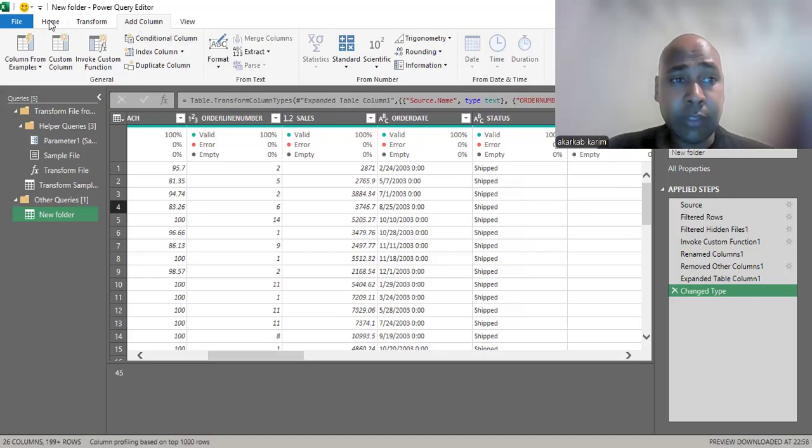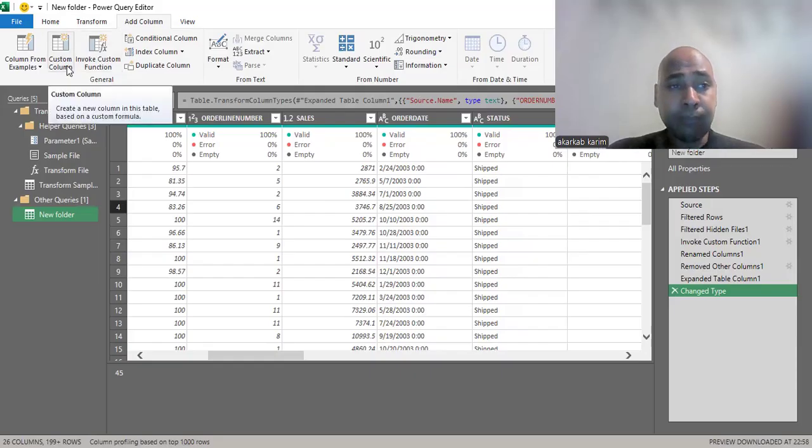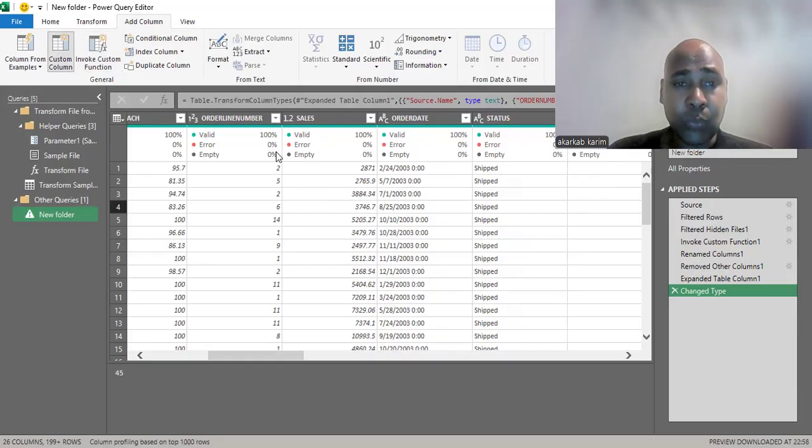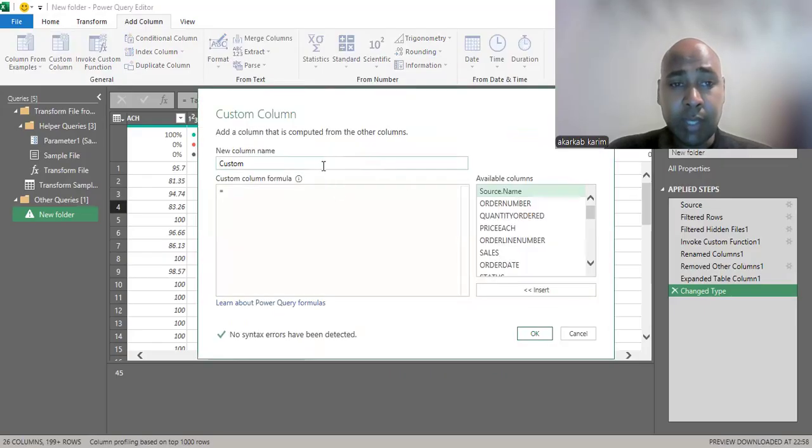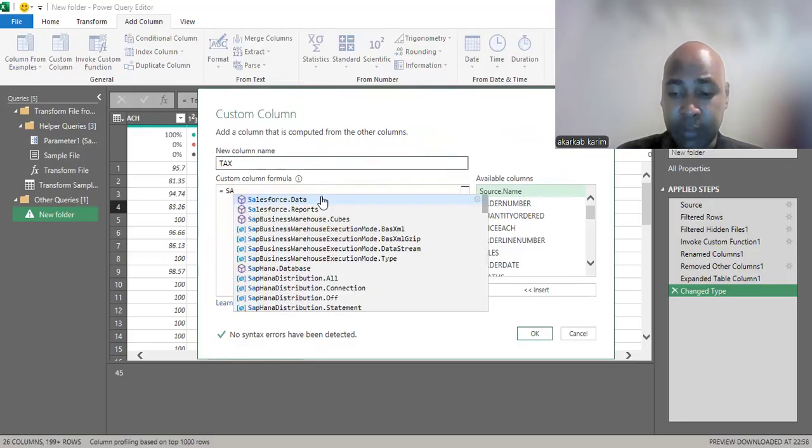We just go to the top of the ribbon. We have this option of Add Column. We go to Custom Column, for example. A new window will open. Here this is the default custom name, and we can rename our column. Let's call it tax. We need to build this new column based on an existing column that we had before, sales.